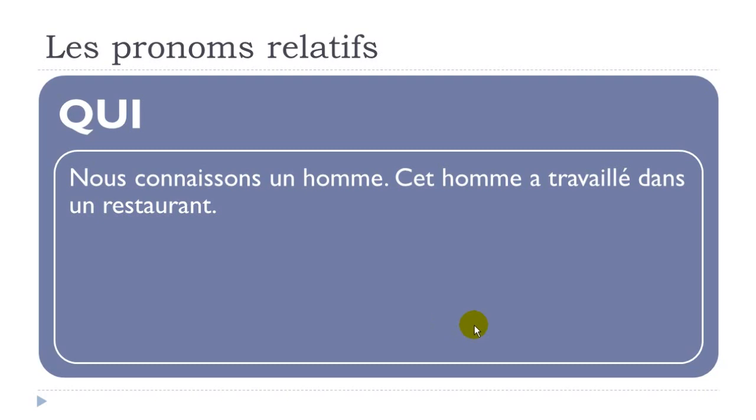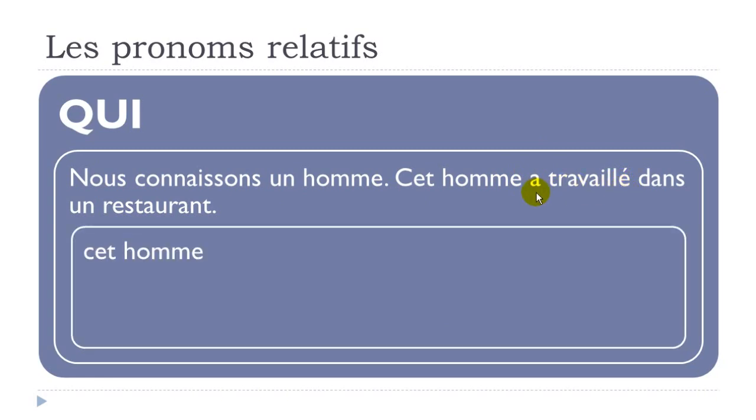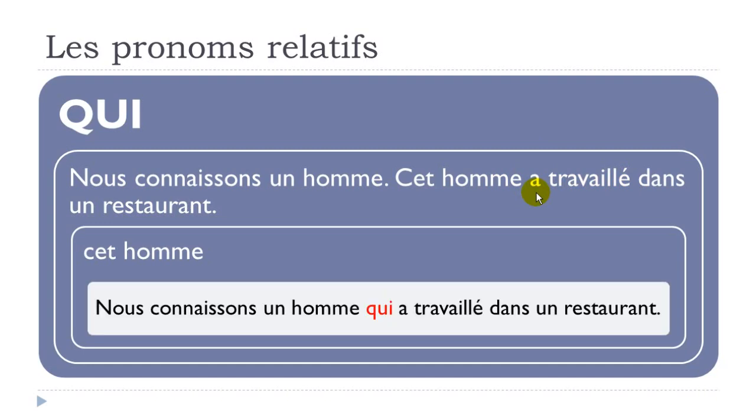So let's see now the same sentence. Nous connaissons un homme. But then here, if you look, cet homme a travaillé dans un restaurant. So here we've got the passé composé form. You remember, you put avoir first, and then you put here your participe passé form. So of course, cet homme, we would like to avoid repeating this one. So we'll get this sentence: Nous connaissons un homme qui a travaillé dans un restaurant.